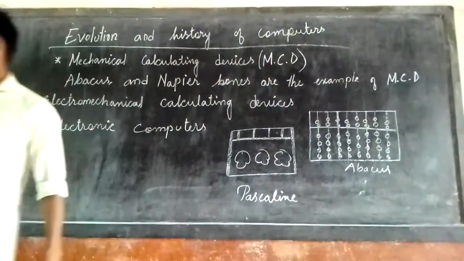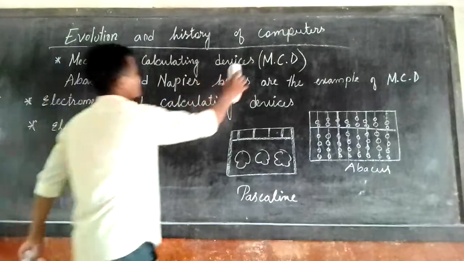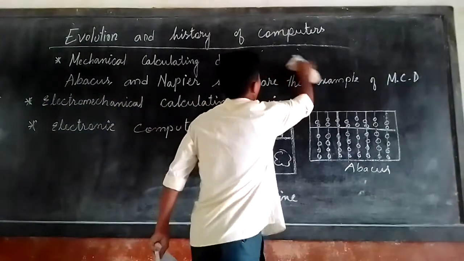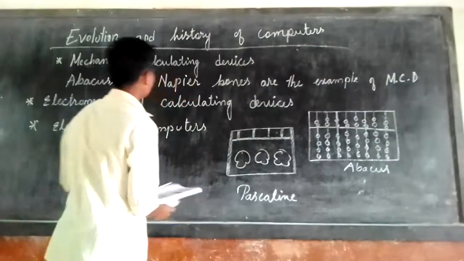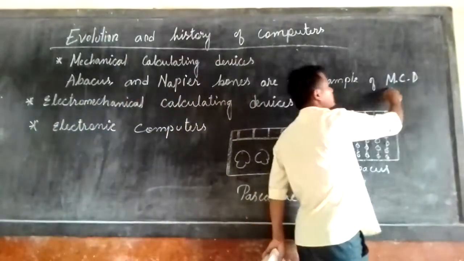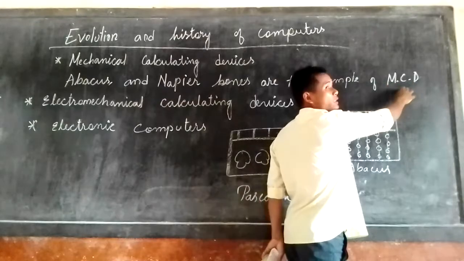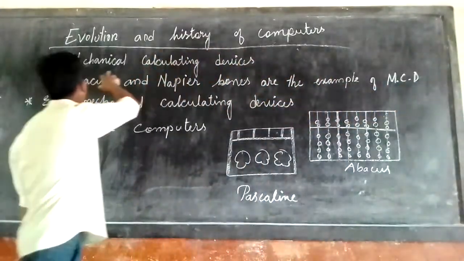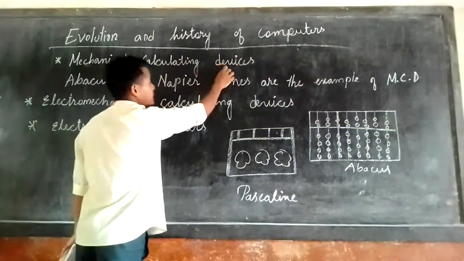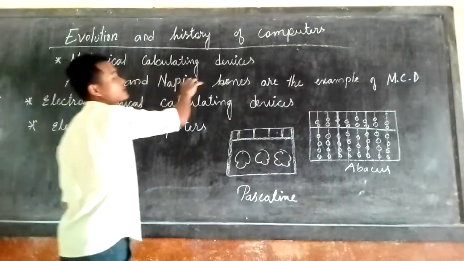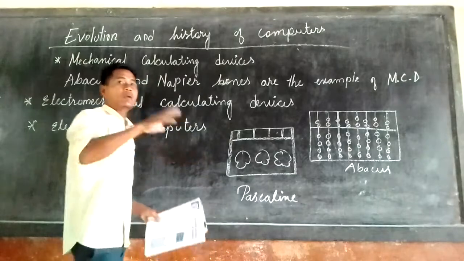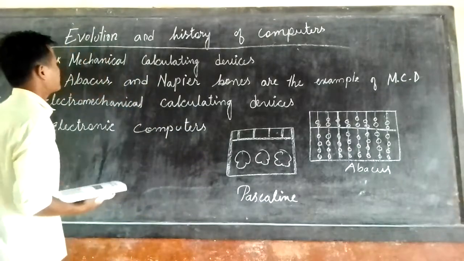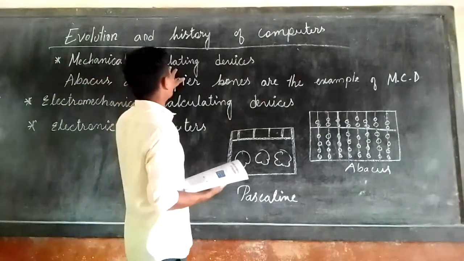Don't think that MCD means mechanical calculating device. Here, MCD is manual calculating device, which falls in the category of mechanical calculating device.